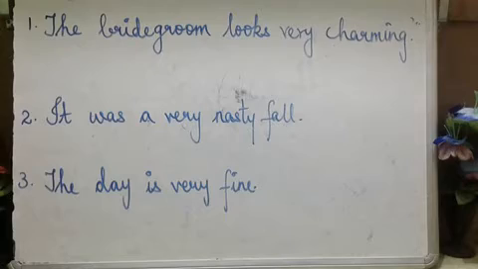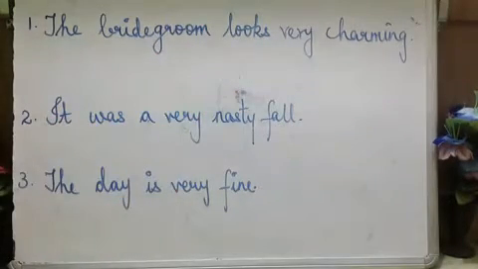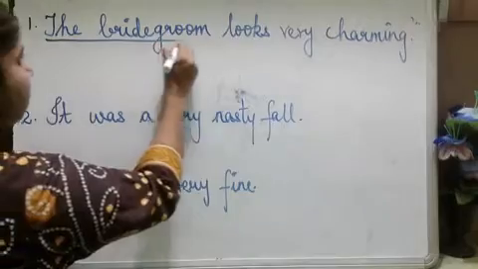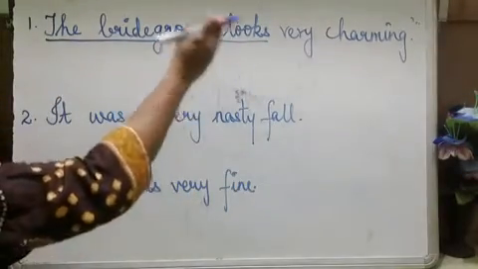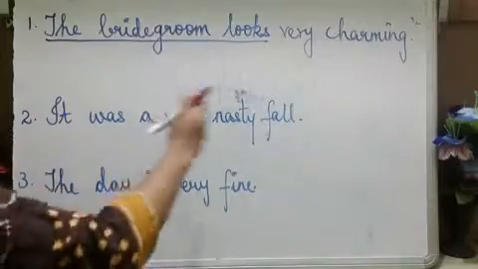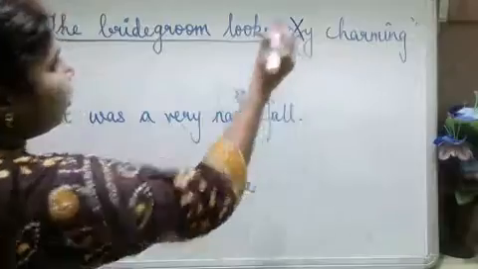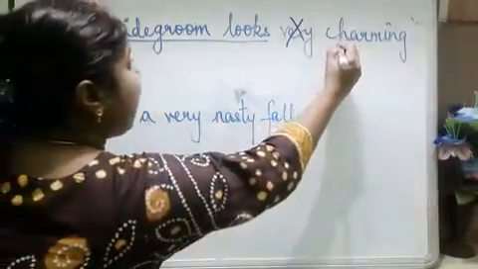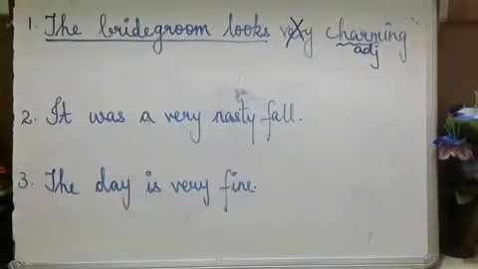Now shall we start? "The bridegroom looks very charming." What you have to do? Underline the subject and the verb. Then cross out the adverbs such as very, greatly, immensely and so on. And with this adjective here, charming is the adjective.